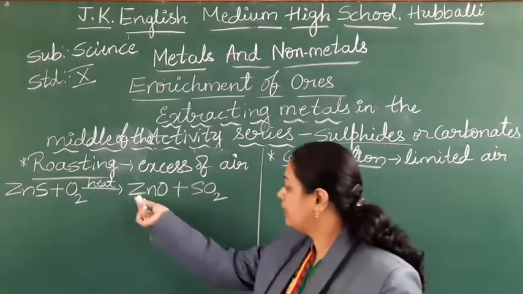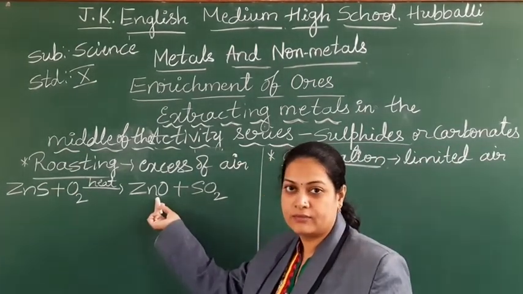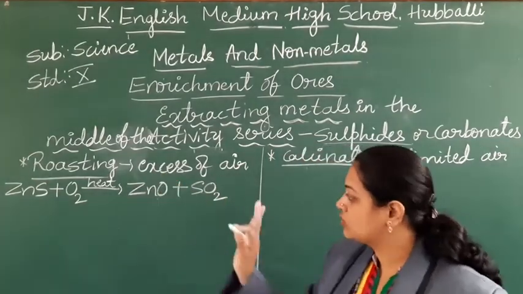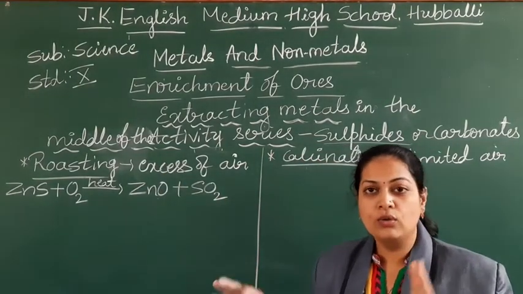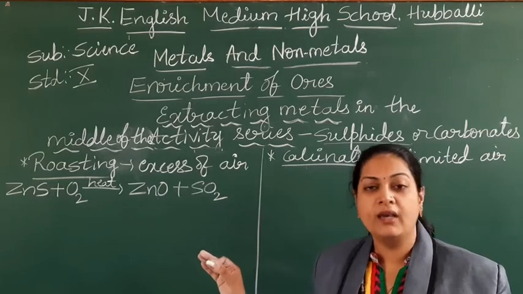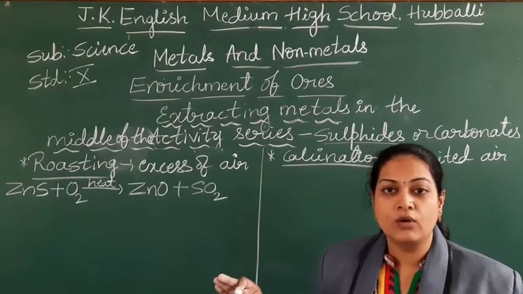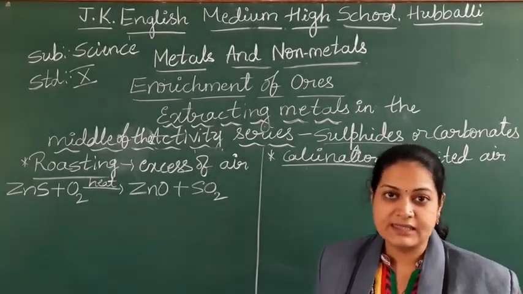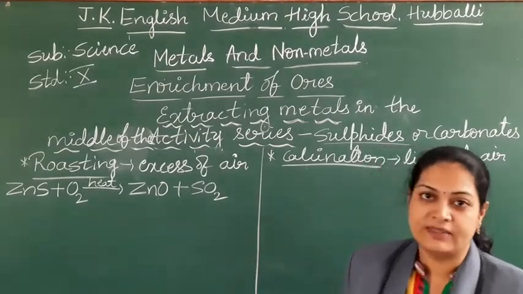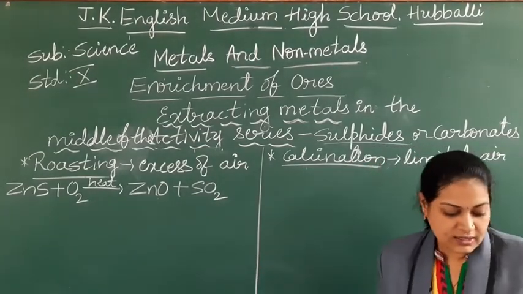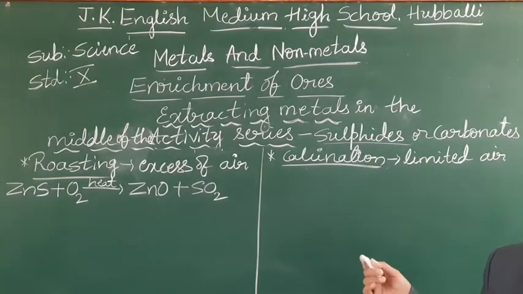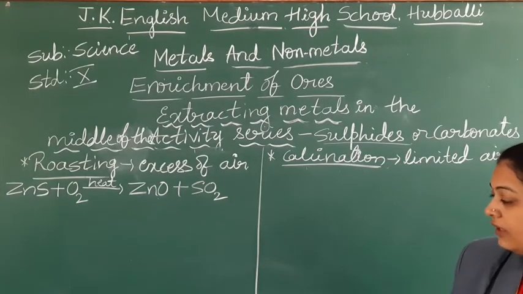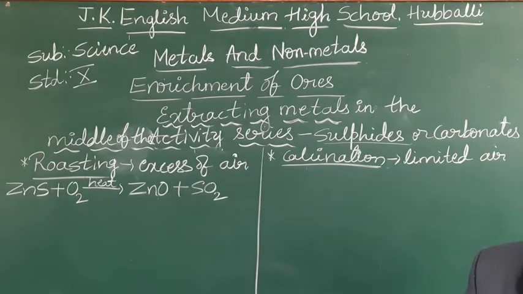It has converted into zinc oxide. So that is roasting. Now what you have to do, that zinc oxide you have to take, again you have to convert it into zinc. That is the next step. First we will finish this. Take down the equation. If it is not balanced, balance it.